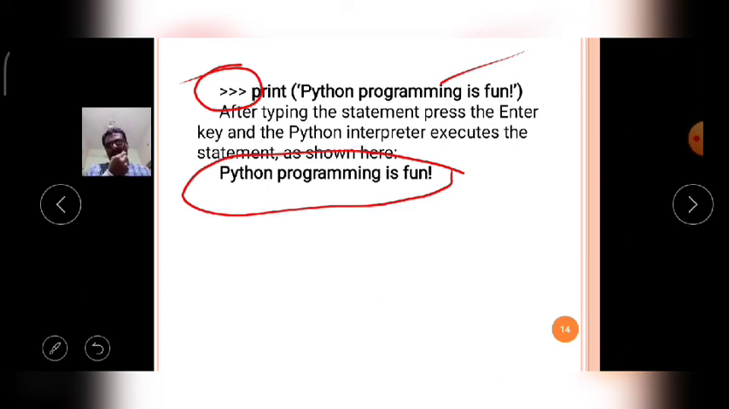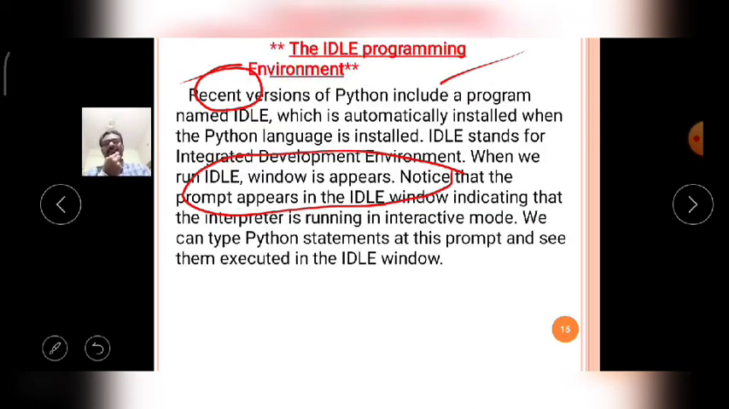The information typed in double quotes or single quotes in the print function will be displayed immediately on the output screen. That means in interactive mode, it will receive a statement, execute that statement and give the answer immediately. Like that, in the interactive mode the Python interpreter works.